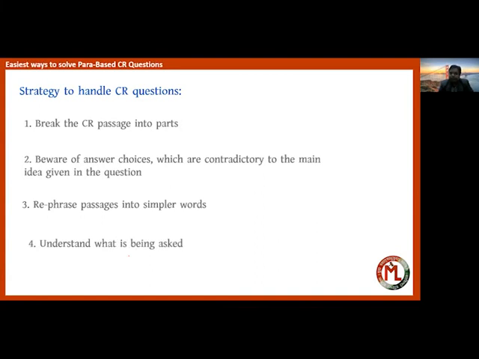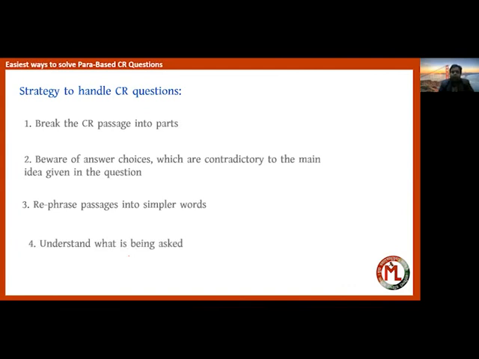There is no point reading the same passage twice or thrice at a very high speed. In fact, reading it at a slow and steady speed is good. It's pretty good if you read it only one time and understand almost 50 to 60% of the passage. No problem. And if you face difficulty, break the passage into different parts and try to remember which part deals with which topic.